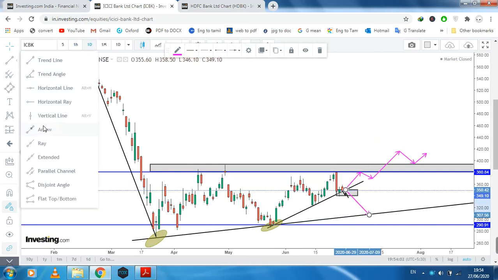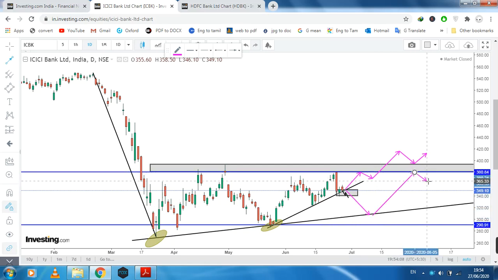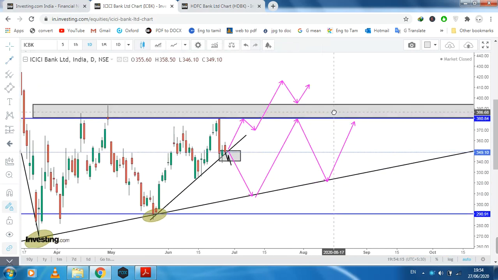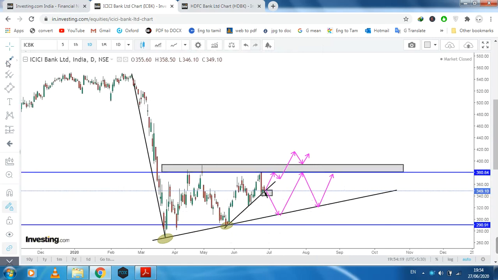But wait for the market movement, and after that you can go for the trade. Sometimes the market can also break this line.